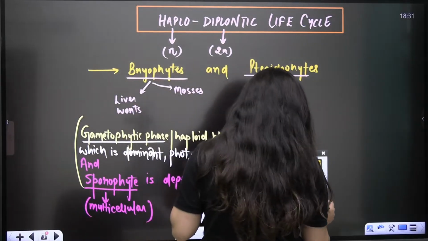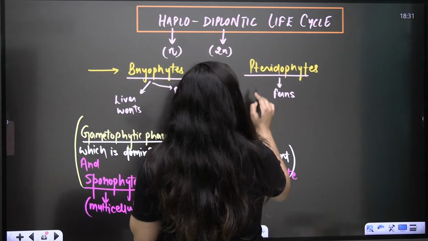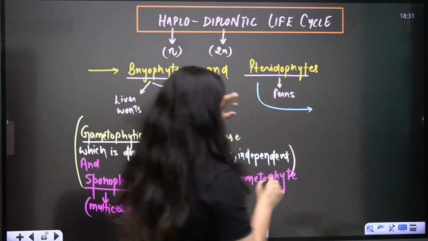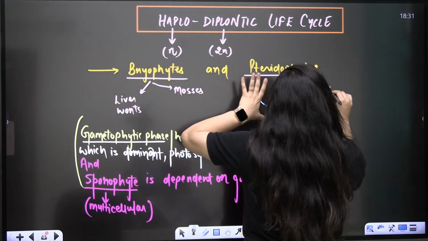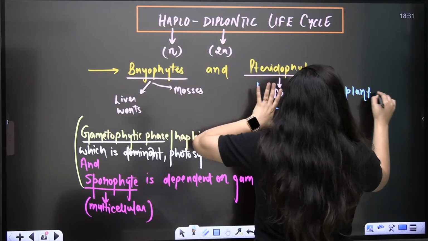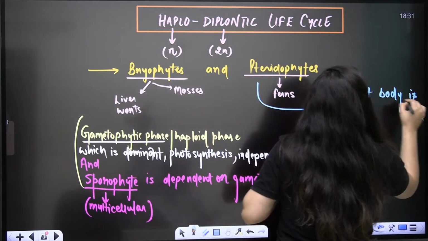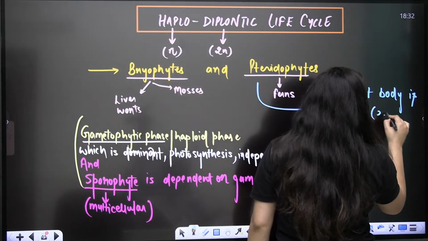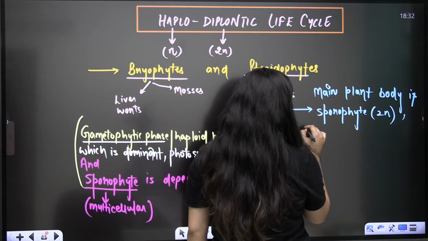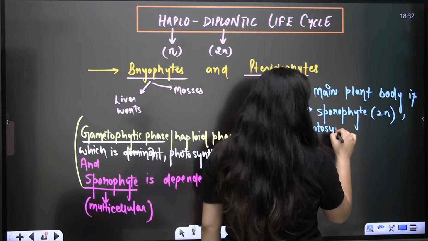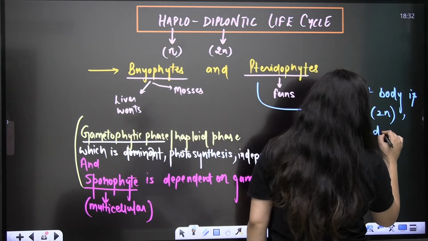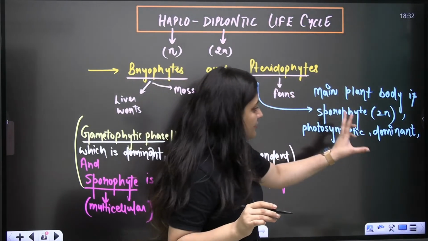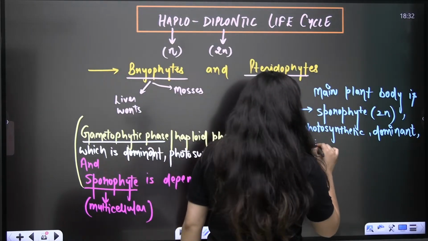Now when you talk about the pteridophytes, what is the story? Here, the main plant body, or you can say the dominant phase, is the sporophyte. The main plant body is the sporophyte, the diploid phase. It is photosynthetic, it is dominant, it is independent.